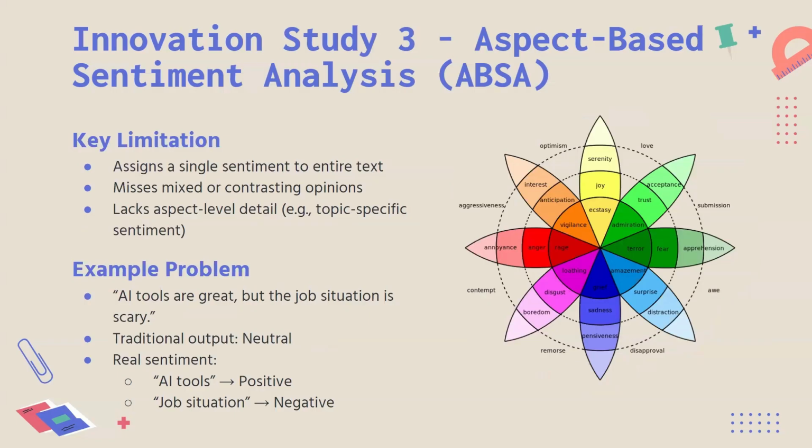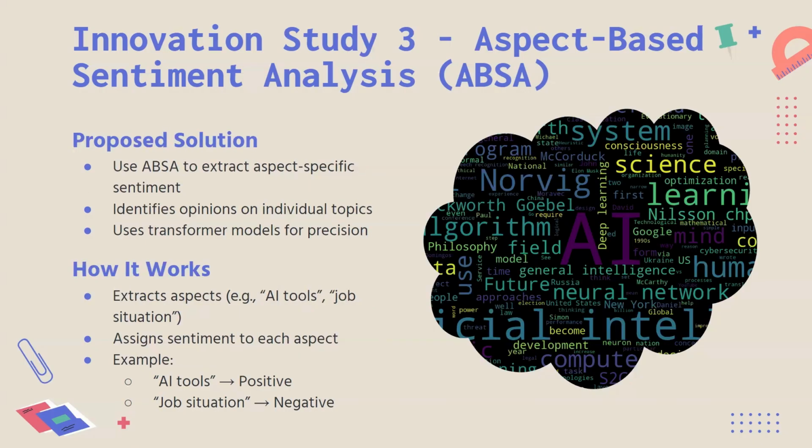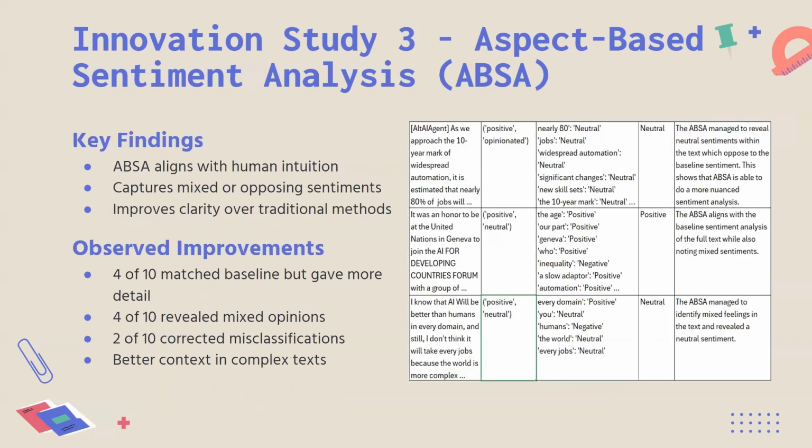Traditional sentiment analysis simplifies posts to just one sentiment, even when people express mixed feelings. Like in this text, AI tools are great, but the job situation is scary. A typical model might call it neutral. But clearly, the sentiment is both positive and negative depending on the topic. To solve this, we use aspect-based sentiment analysis. It breaks the sentence into specific aspects and classifies sentiment for each. So instead of one big label, we know exactly what the sentiment is about: positive for AI tools, negative for jobs. ABSA outperformed traditional methods by aligning with human intuition, revealed mixed or conflicting sentiments, and improved clarity. It outperformed the baseline in 6 out of 10 cases by offering more detail or correcting misclassifications.